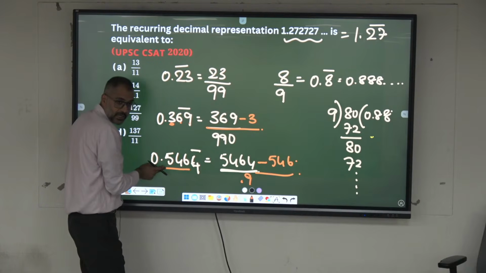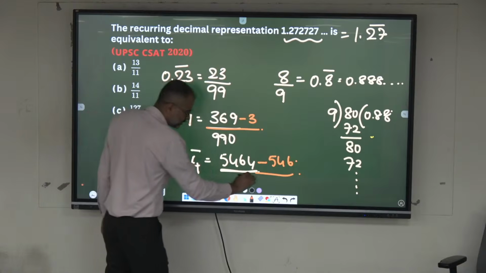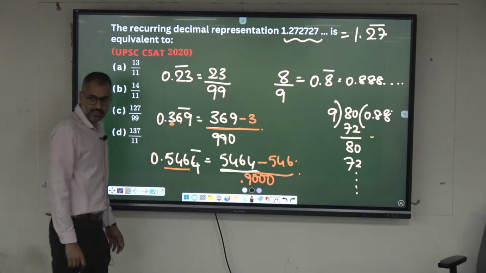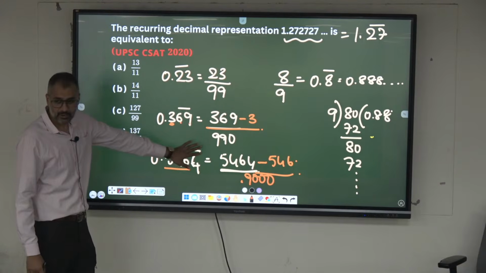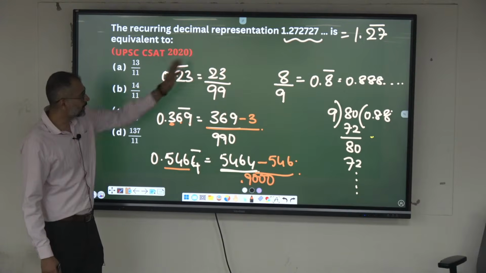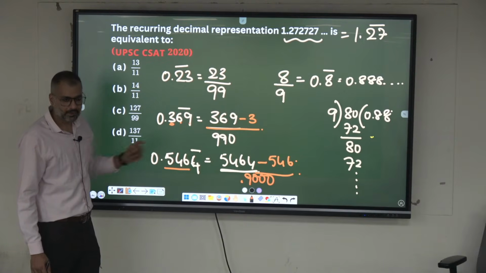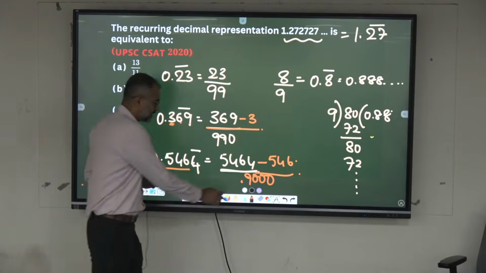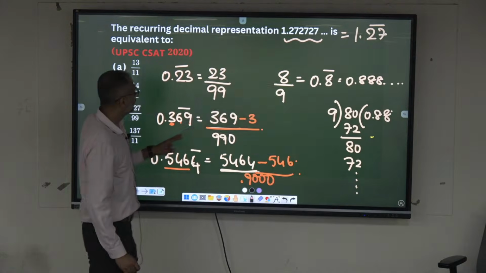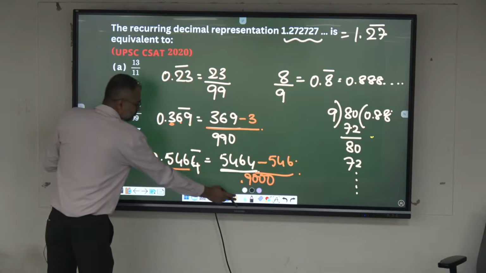Okay, here how many digits we don't have bar? 3, which has to be represented using 9000. Okay, this is advanced level. I don't want you to learn all these things. Okay, you can do this one as of now. There are many multiplication shortcuts. I don't want you to learn all this. Very rarely you can expect this kind of questions.